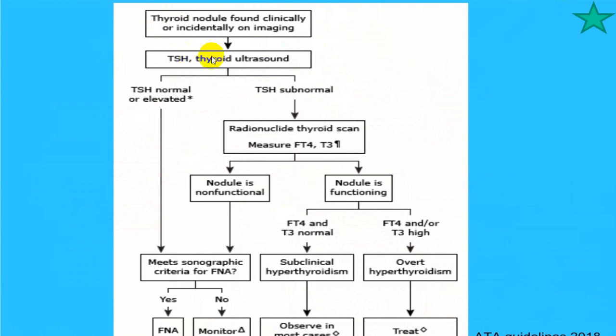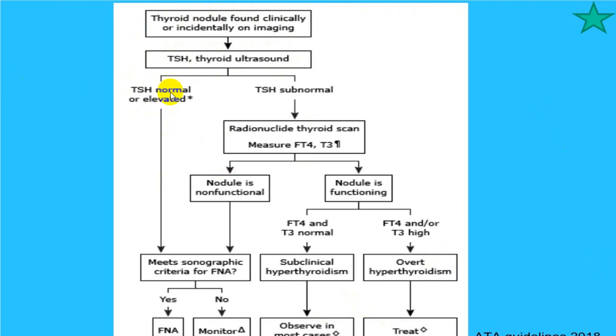First do TSH, do ultrasound, then go for a radioactive iodine uptake study and FNAC, and decide whether you require surgery or not. This is what is called a guideline, which was given in 2018, and this is the guideline now everyone follows. So first is thyroid examination clinically, may be incidentally detected on radioactive iodine uptake studies. Do a TSH level, do an ultrasound.